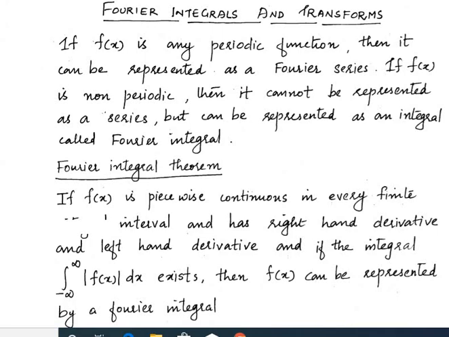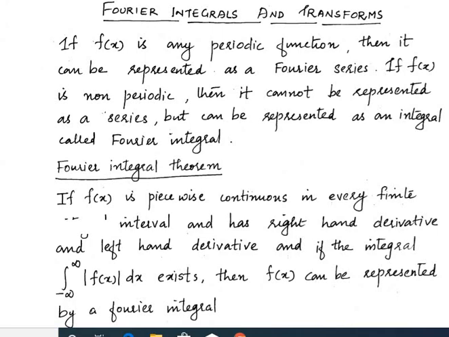So it says that if f of x is any periodic function, then it can be represented as a Fourier series. If f of x is non-periodic, then it cannot be represented as a series, but can be represented as an integral called Fourier integral. That is, Fourier integral representation is applied for those functions which are not periodic, since a periodic function can be easily represented as a Fourier series.